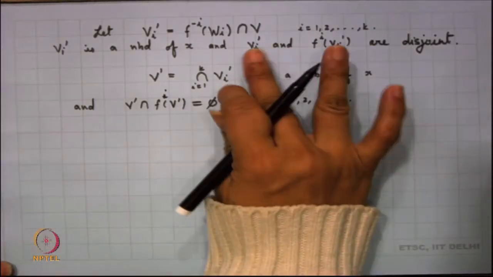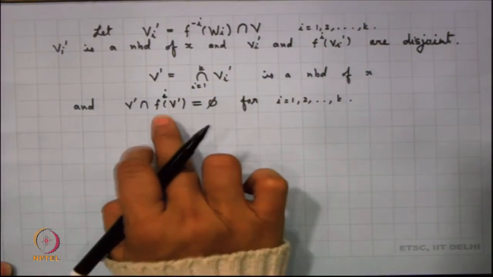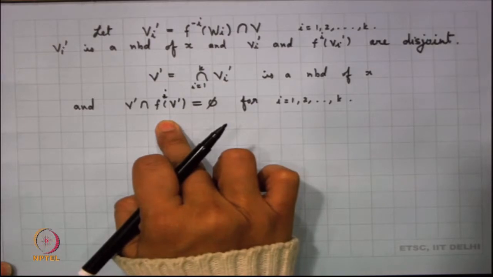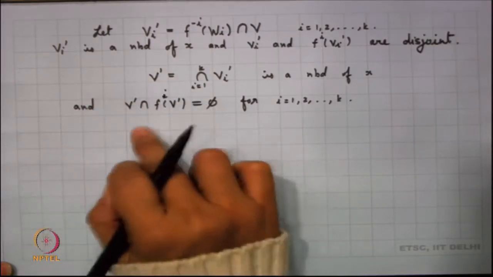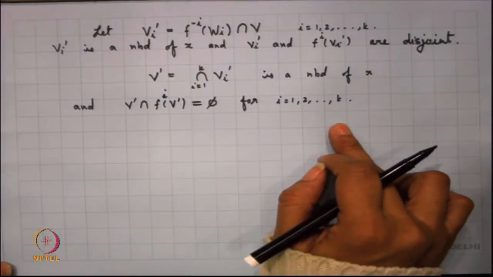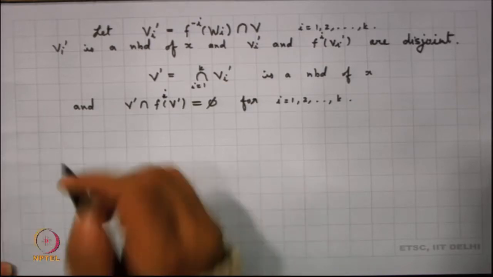So, it is not just that these two are disjoint; now we have that this V' is a neighbourhood of x, and this is disjoint from each one of them. And now, we define U'.